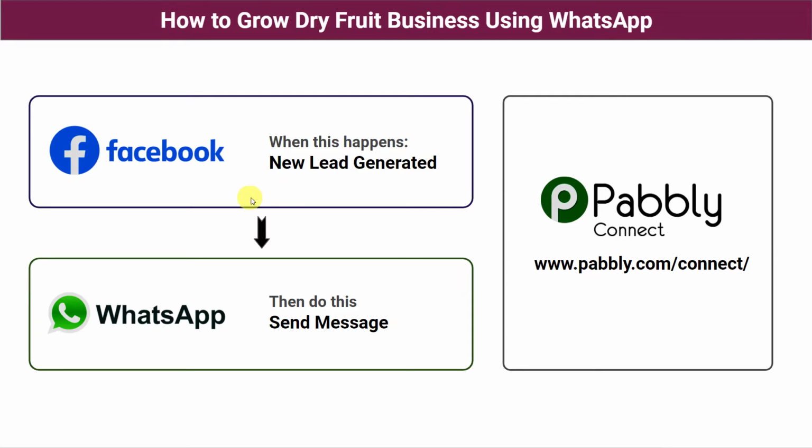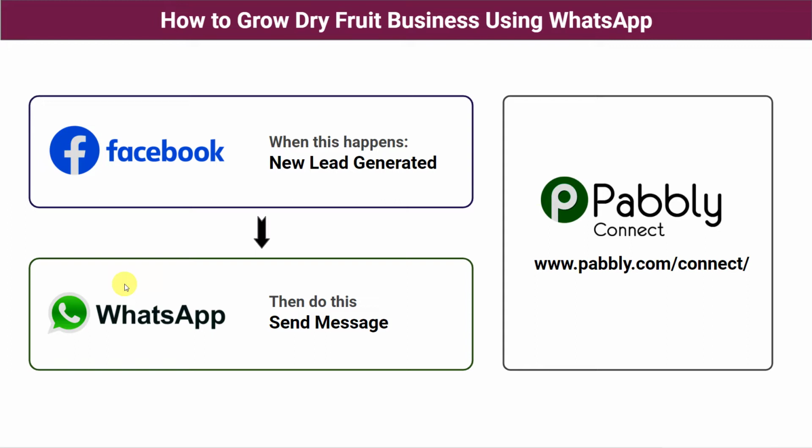You have created a Facebook page to advertise your business and you are running ads on that page. A lot of people are showing interest in your dry fruit business advertisement, and with those ads you are getting lots of leads on a daily basis. But you are unable to reply or message those leads and lose a lot of potential clients. Now you want to reply to all those leads on their WhatsApp along with a brochure or flyer link of your business. In this way you will be able to interact with each and every lead quickly, which can ultimately bring more sales and profit to your business.